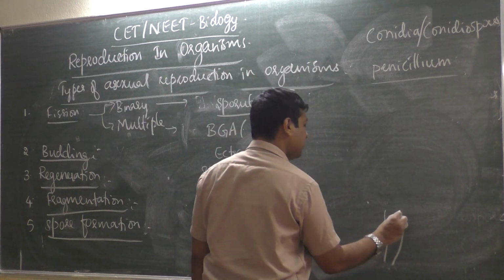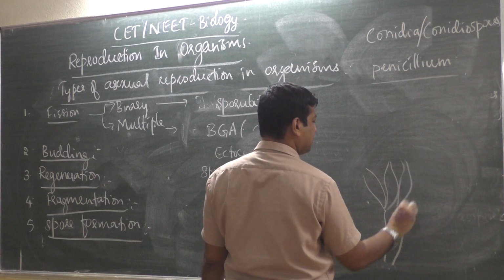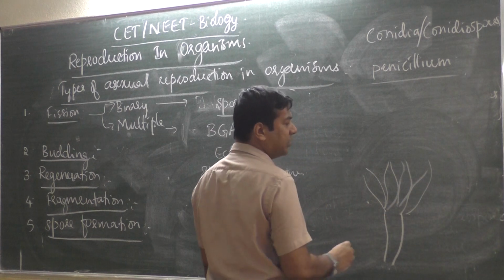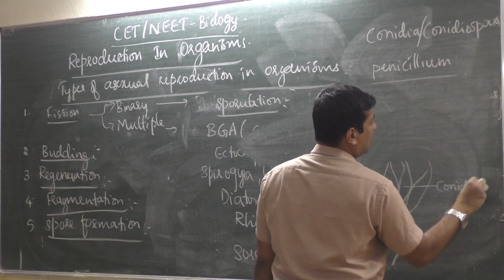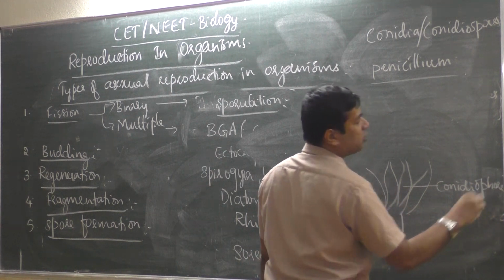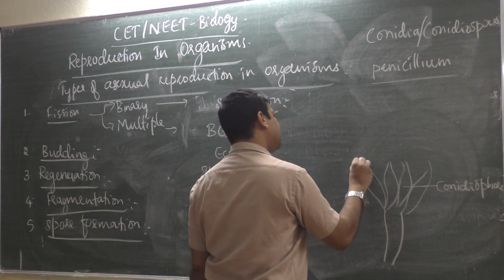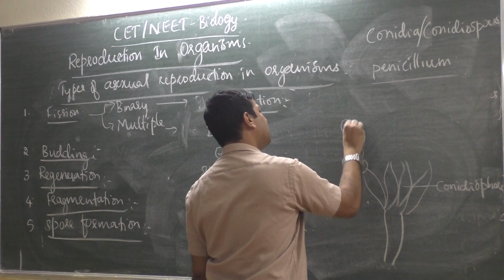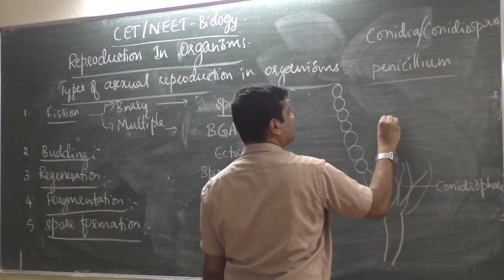Okay, one of the hyphae produces bulb-like structures like this. This is the conidiophore. Conidiophore, I told you, phore means stick-like structure. On that, it produces round spores arranged one over the other.